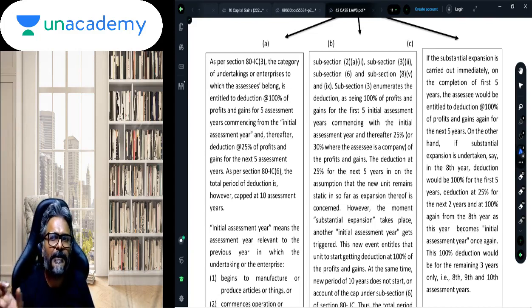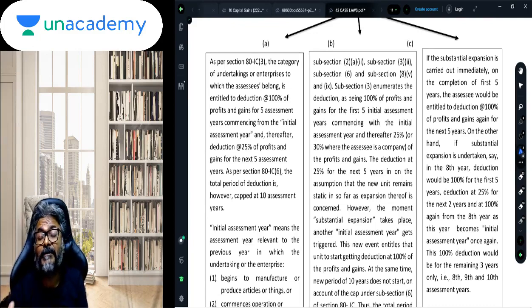This 100%, which is going to be for the first 5 years, will begin from the year in which the SSC undertakes the manufacturing, or it will commence from the year in which there is a substantial expansion of the SSC's business, the eligible business.